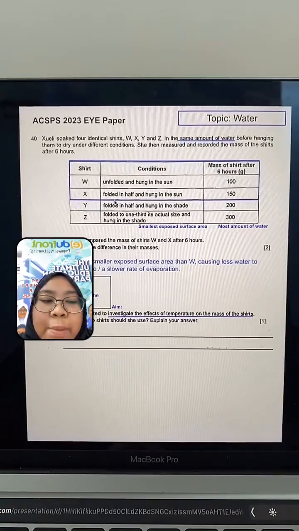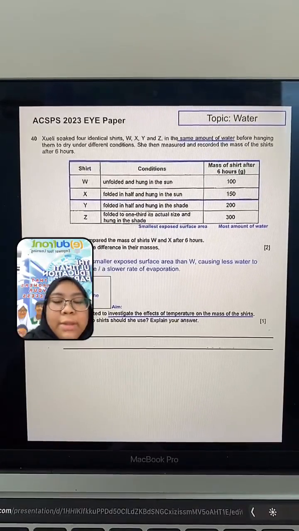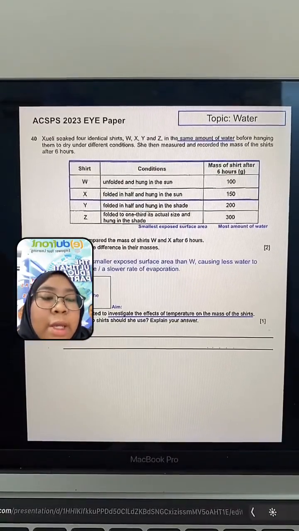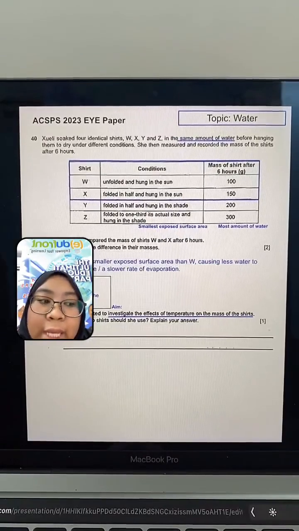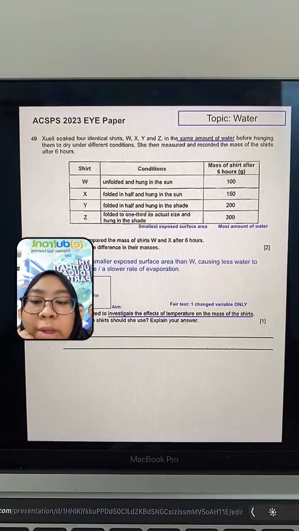Why shirts X and Y? Yes, correct, good job. Let me explain why. Okay, why is it shirt X and Y? So in order to conduct a fair test, you must have only one changed variable. Okay, and what is the one changed variable here? Between X and Y, it is where the shirt is located, right?